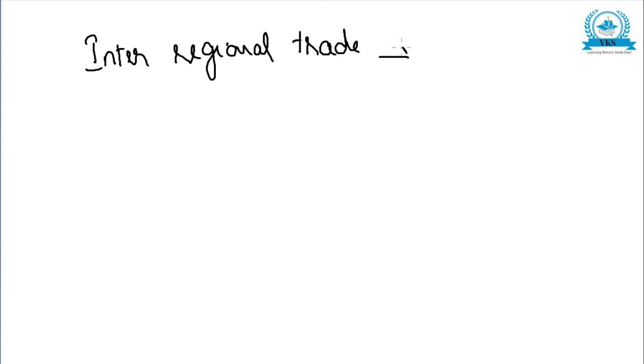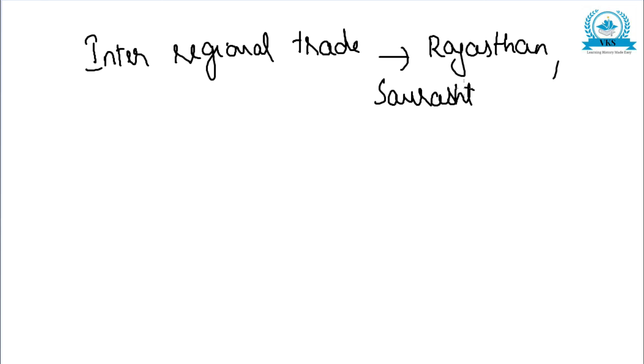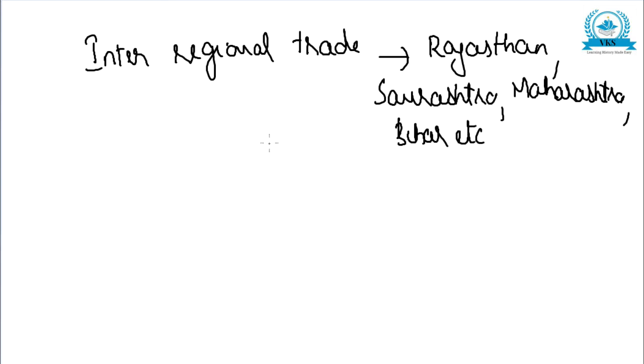Then there was also inter-regional trade. Inter-regional trade was carried on with different places, that is, with Rajasthan, Saurashtra, Maharashtra, then parts of western Uttar Pradesh, Bihar, etc. With all these places, inter-regional trade was carried on.